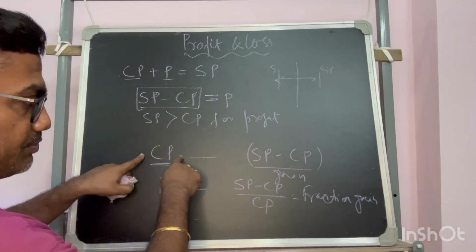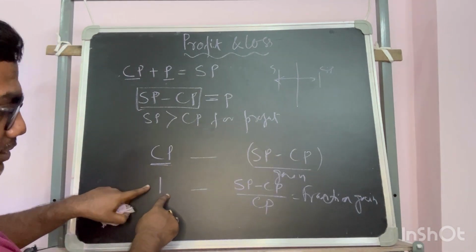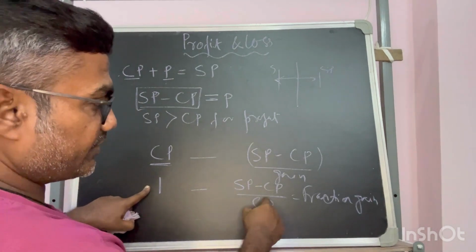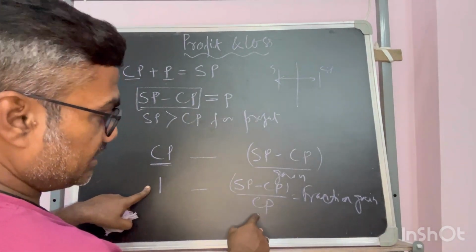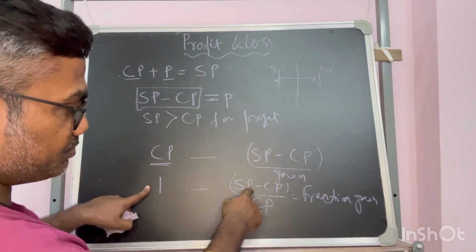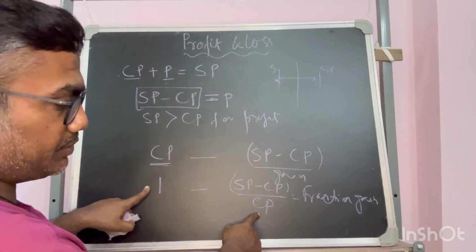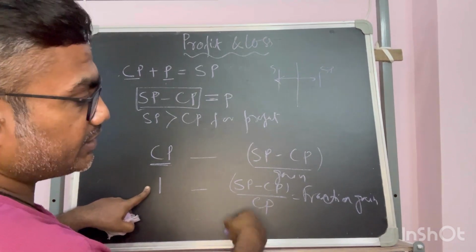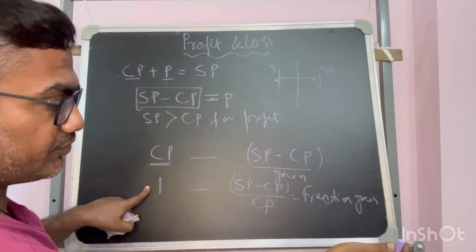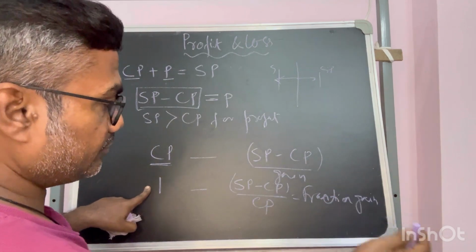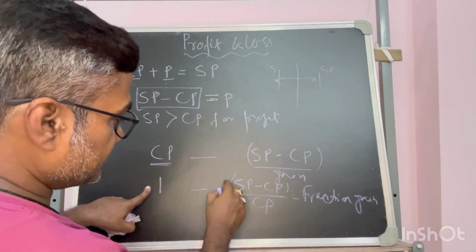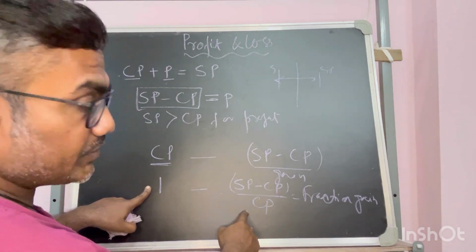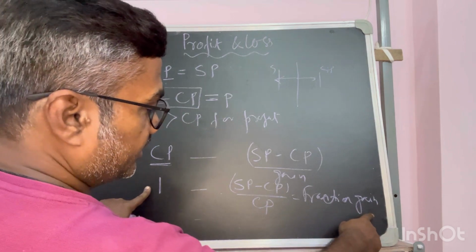For CP I am gaining this much. If it is 1, then my gain is this much. So fraction gain, you can say, would be much less than CP, because SP minus CP cannot be equal to CP. If in case it is higher also, that won't give you any trouble, because this is the ratio between the gain and the cost price. So this is fraction gain on CP.